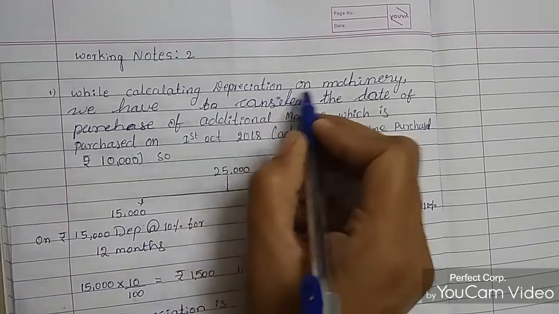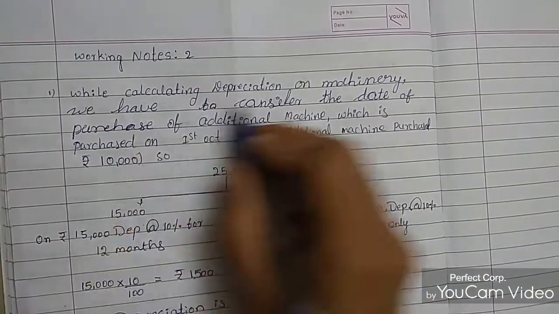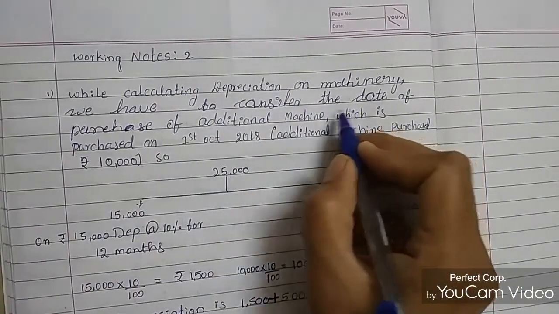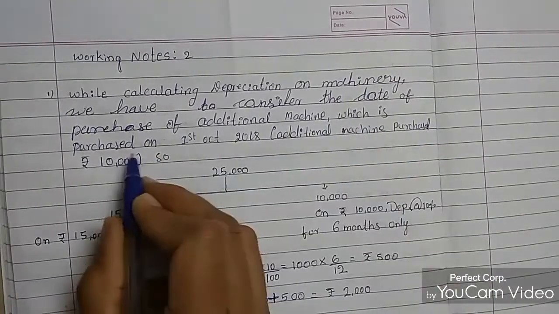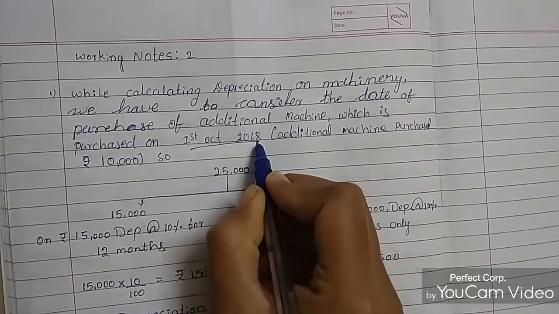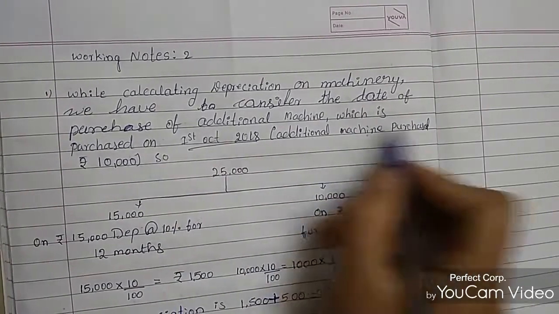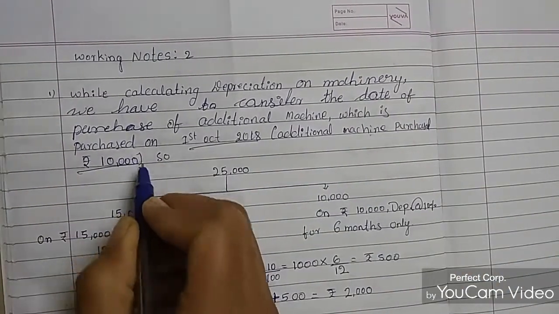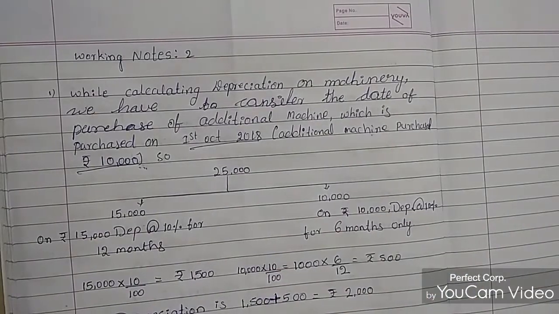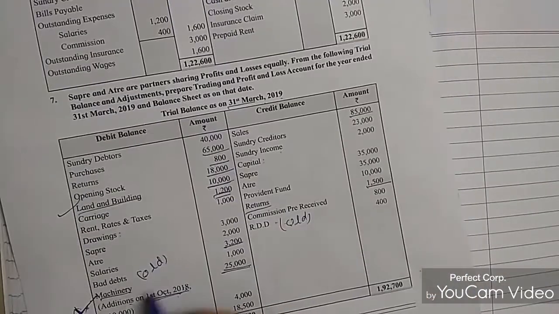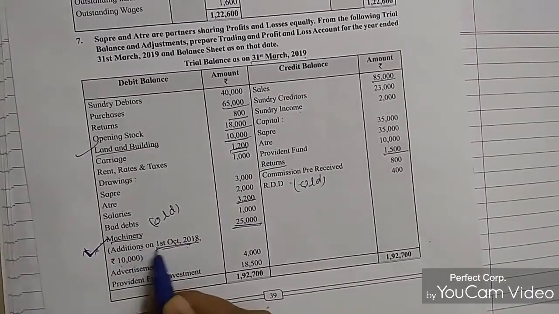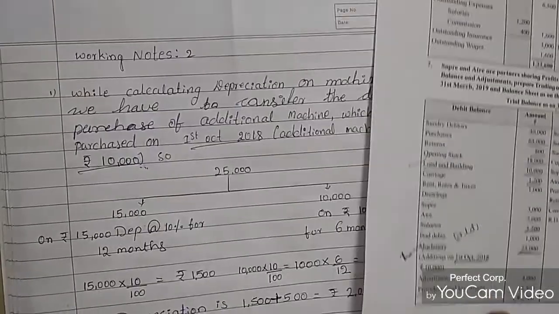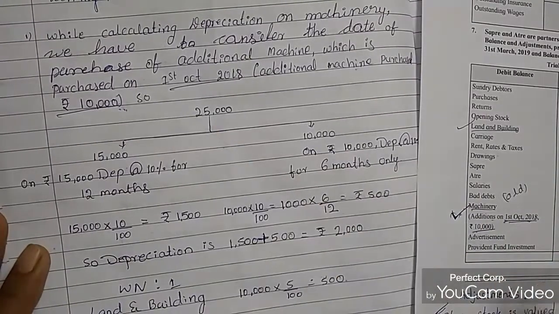Next, the working note on machinery. While calculating depreciation on machinery, we have to consider the date of purchase of the additional machine, which was purchased on 1st October 2018. The additional machine purchase is 10,000 rupees. Machinery amount is 25,000, and the additional purchase is 10,000 rupees.